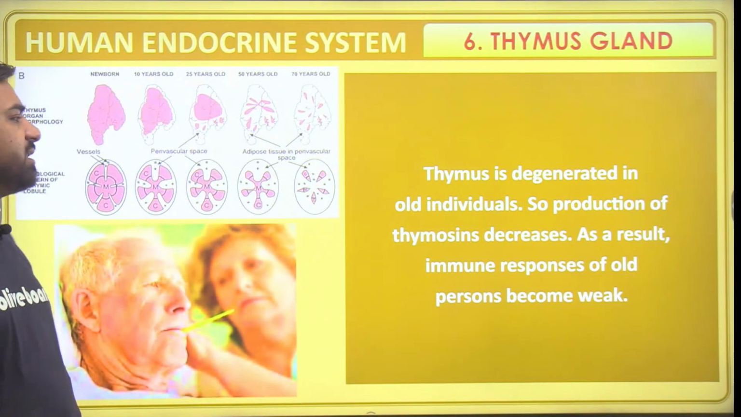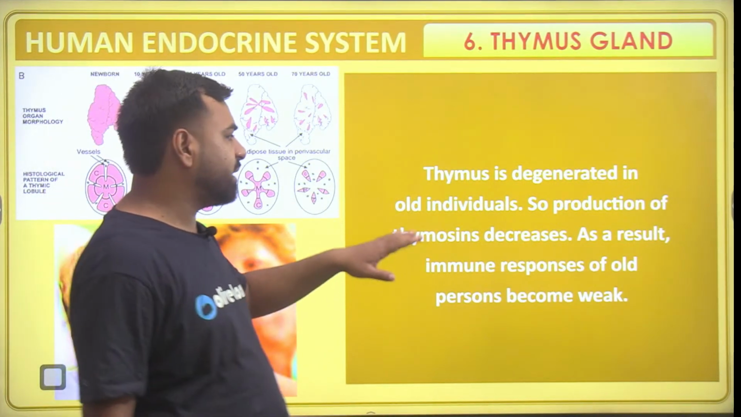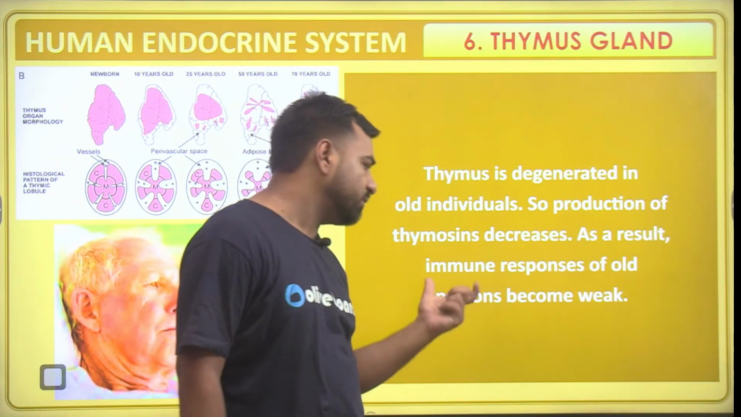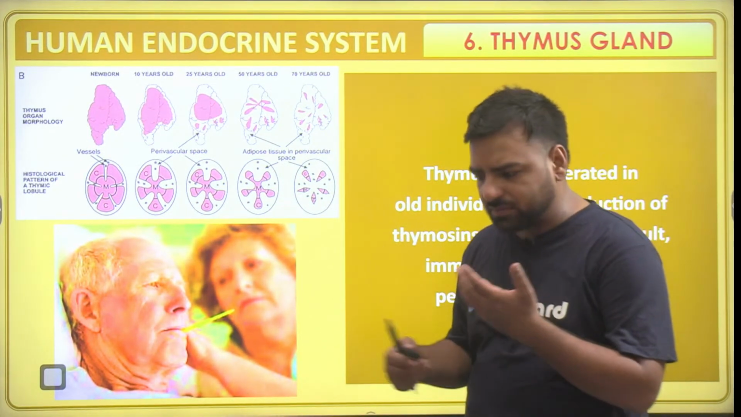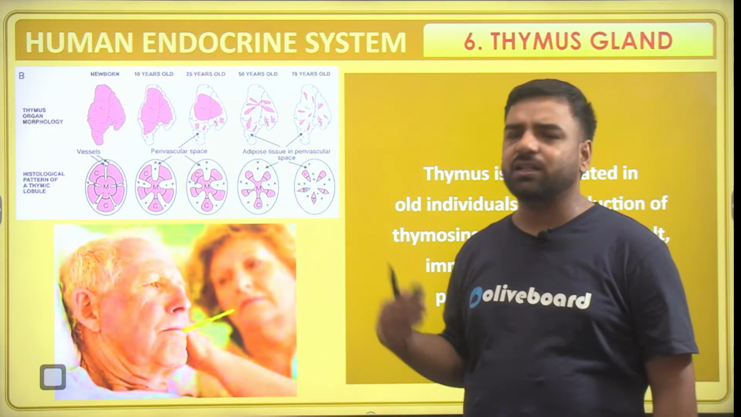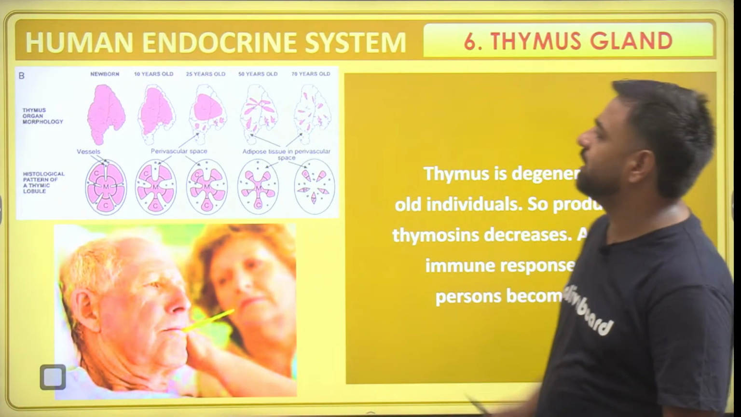Then the thymus degenerates in old individuals, so the production of thymosin decreases. As a result, the immune response of the old person becomes weak, and that's why old people again and again are affected by infections. So that's the reason behind it.